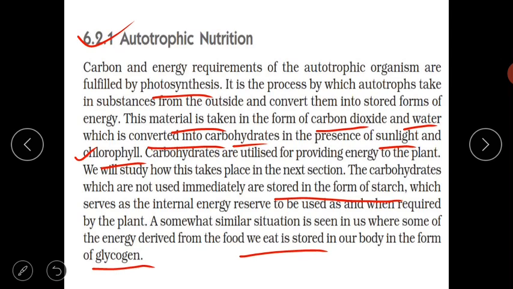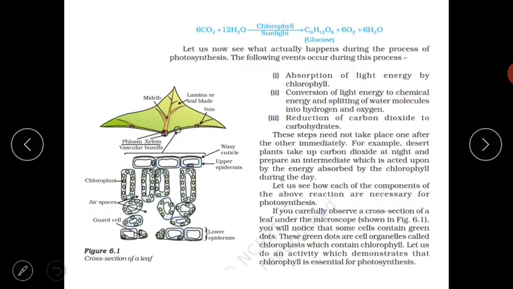Now, this is the equation of photosynthesis. Before we discuss the equation, we have to know that some processes occur during photosynthesis. Two reactions occur: one is the light reaction, another is the dark reaction. The light reaction, also called the light dependent reaction, occurs in the grana of the chloroplast.